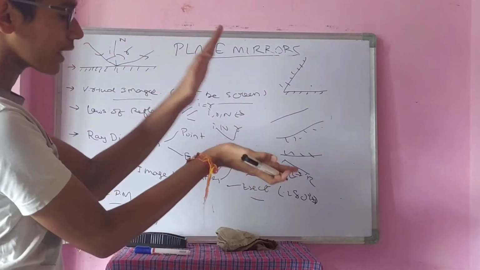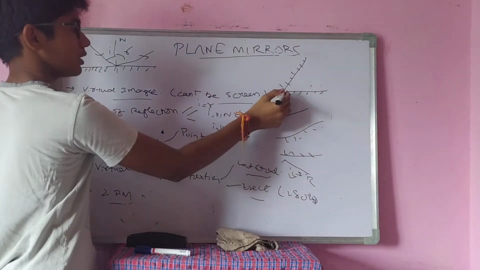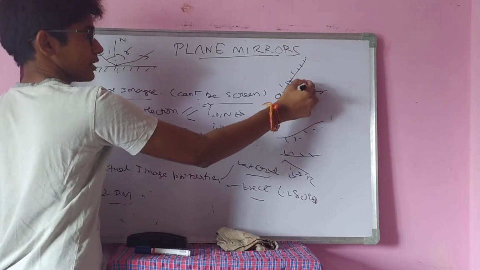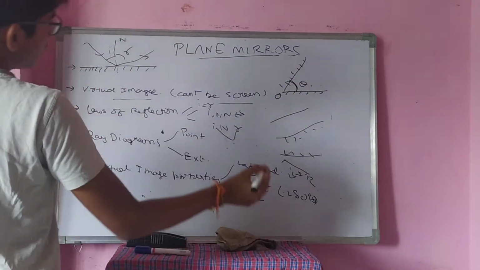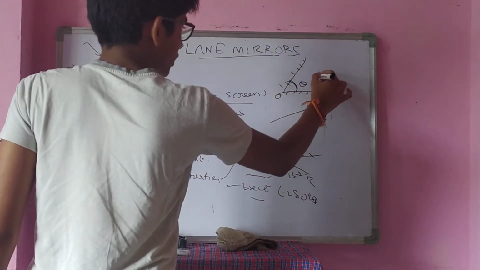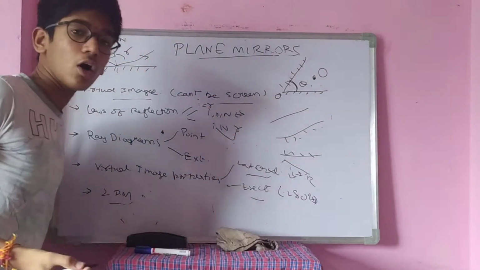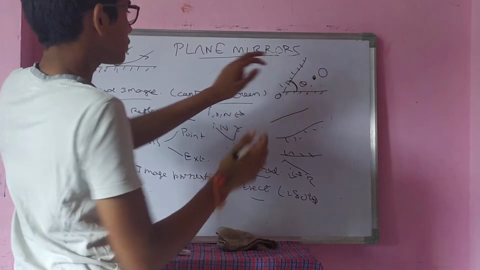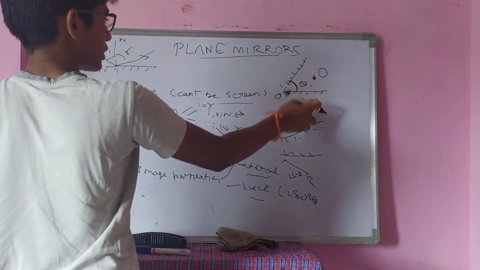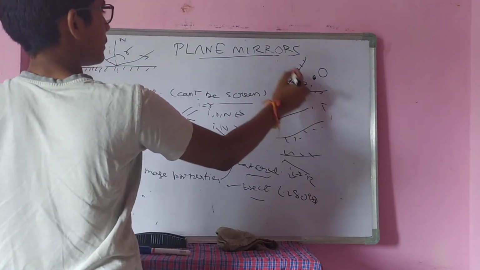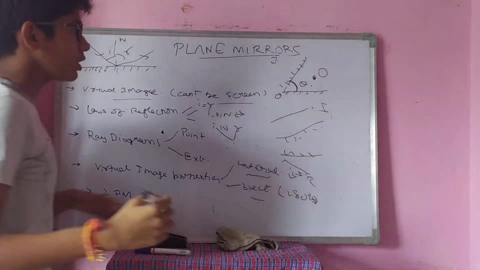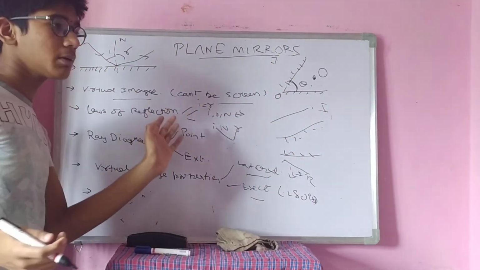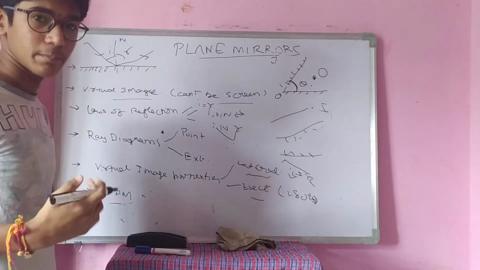I am simply attaching these two at one point, so that there will be an angle between them, like theta is the angle between them. Now I have kept an object here. How many images are formed for that object when the angle is theta? For this object, one image in this plane mirror, and one in this plane mirror. There are not only two images, there are many other images depending on the angle between them.